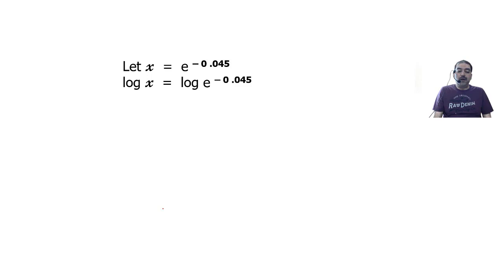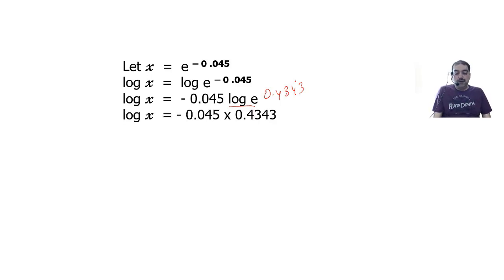So log x is equal to log of e raised to minus 0.045. Bring the index down as a multiple into log e. Now log e value I have told you in the last lecture, it is 0.4343, always. So substitute, you will get minus 0.0195. Antilog of a minus number cannot be calculated.